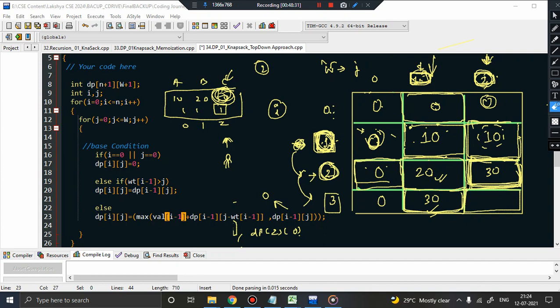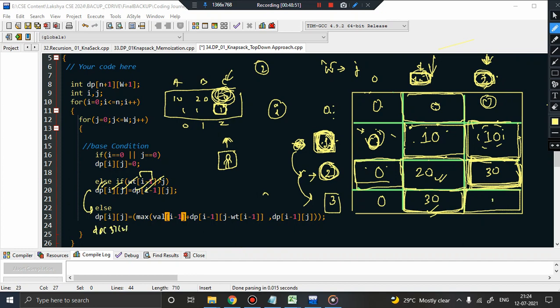Then in that case, what will you do? Again, as usual, I'll be standing in front of the last item first. So I'll check whether the item weight of the last item is greater than the capacity of knapsack. Weight of the last item is 1, capacity of knapsack is 2. Is it greater? No, false. So this will not be executed. Come to the else part. So dp of 3 comma 2, isn't it?